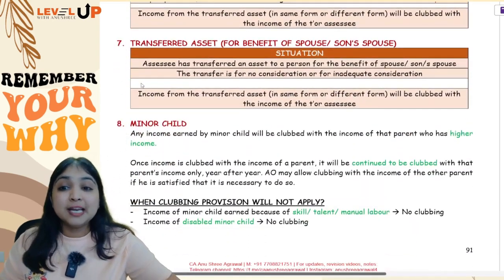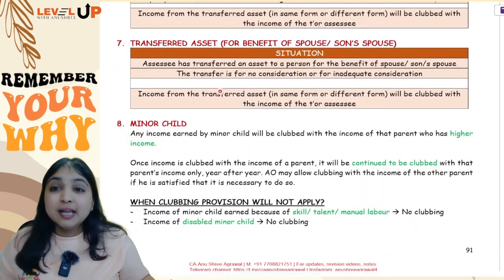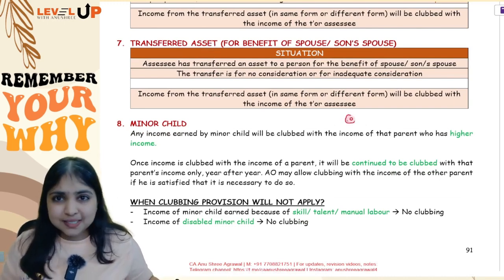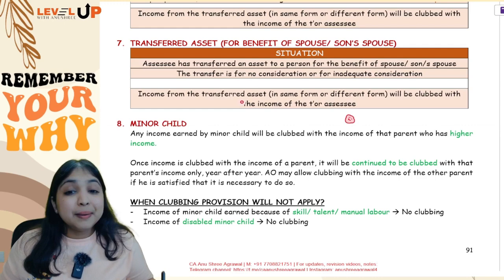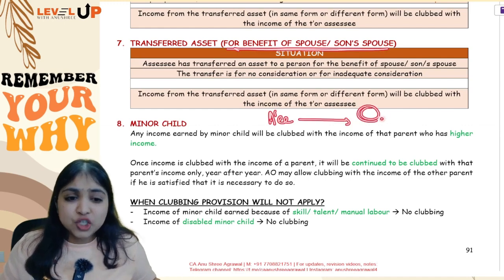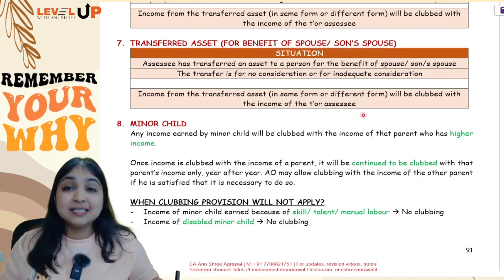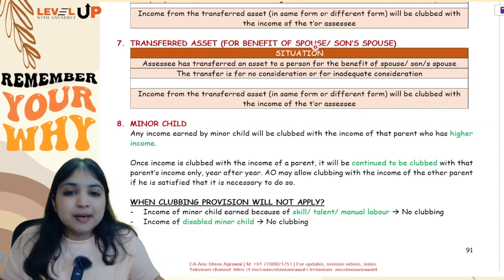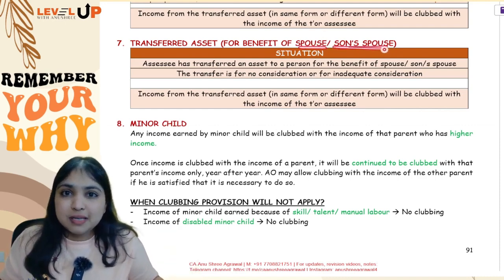Okay, now let me take you to the 7th clubbing provision. In the 7th situation, the assessee is transferring any asset to any person. It can be any person, but the transfer is for the benefit of spouse or son's spouse. For example, let us say assessee transfers some asset to a trust, and tells the trust that, listen, from this asset whatever income is earned, you must use that income for the benefit of my spouse or for the benefit of my son's spouse.